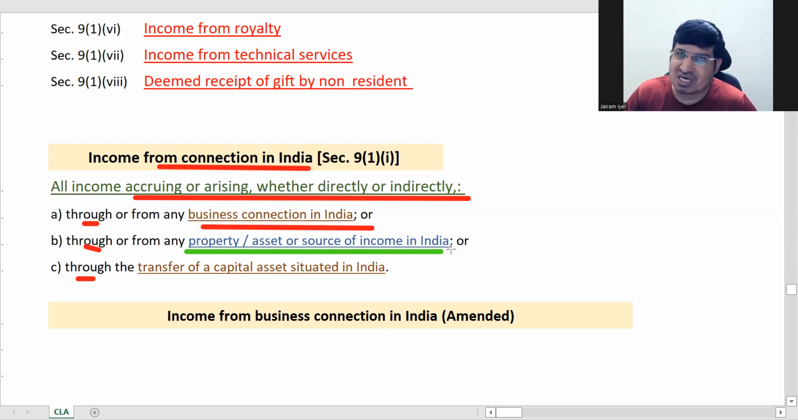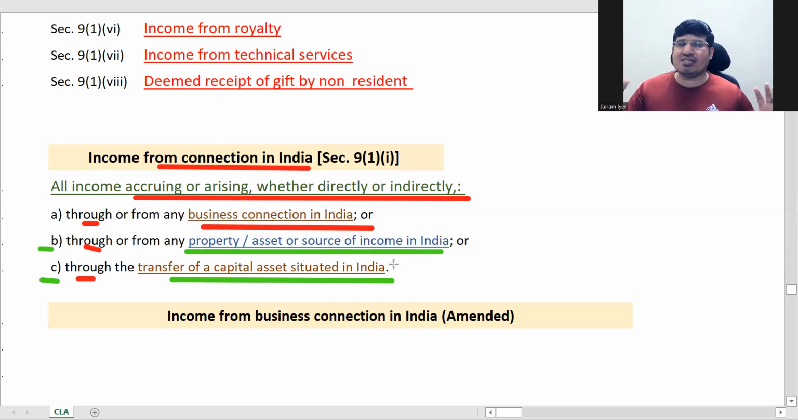Now you already knew, right? If property, asset, or source of income is in India, then it will be deemed to accrue or arise in India. If there is a capital asset like property in India and you are transferring it, then that income will accrue or arise in India, right? So B and C is what we already know, correct?